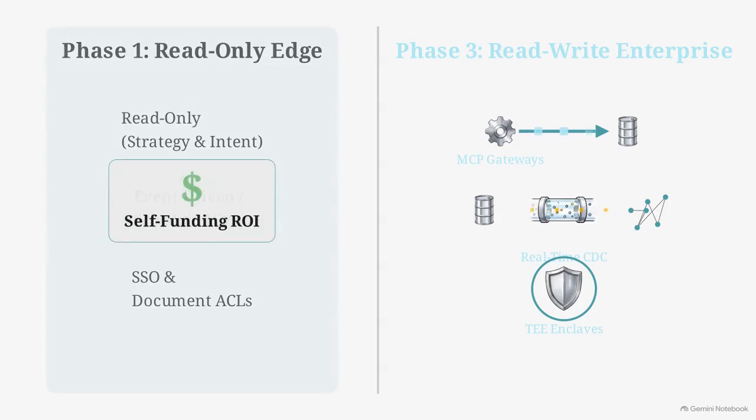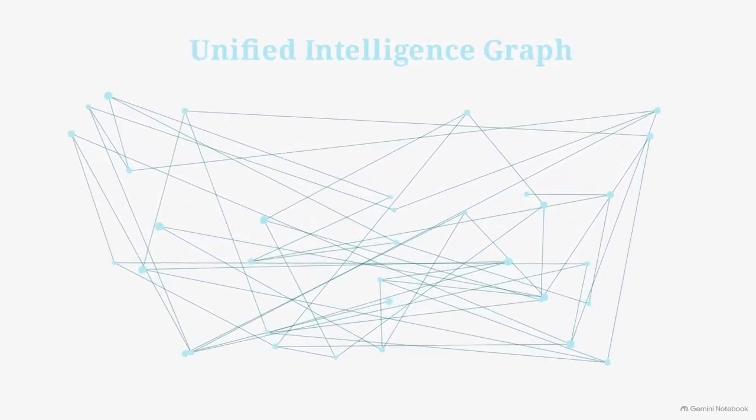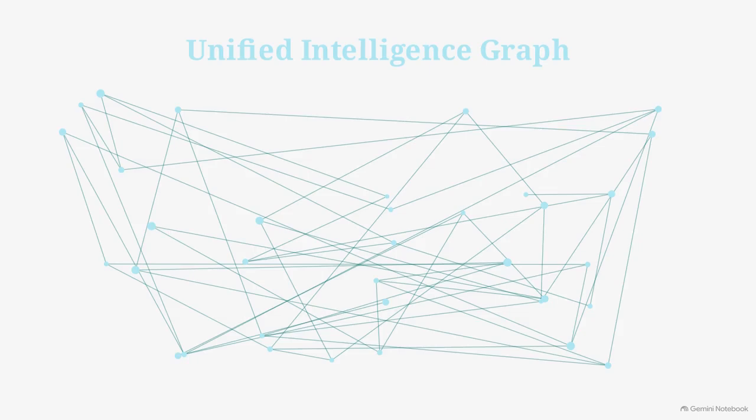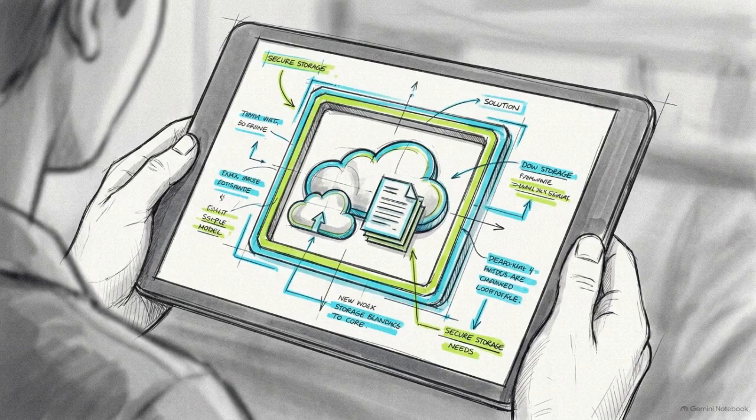Phase 1 delivers immediate, self-funding administrative returns based on intent. Phase 3 scales that foundation into a unified intelligence graph capable of executing deterministic system mutations. Technical architecture is irrelevant without human governance. Deployment is managed by a dedicated context steering pod. This is a small, cross-functional team of product, strategy, and legal officers. They are responsible for defining source boundaries and curating the initial extraction templates.